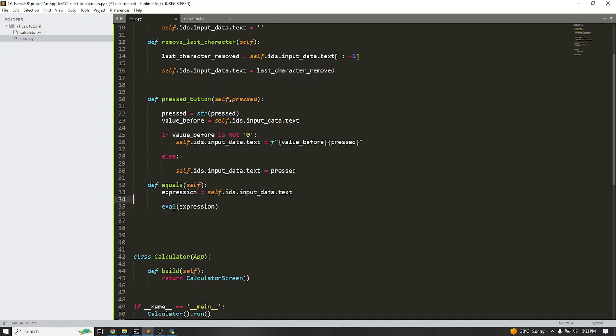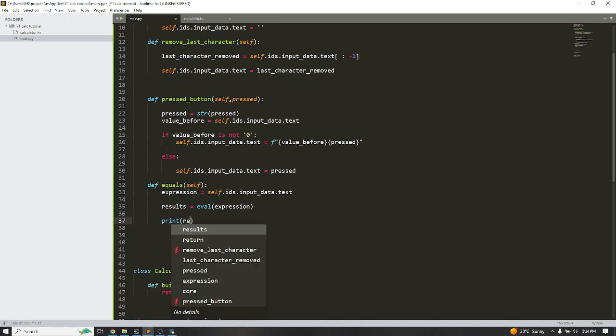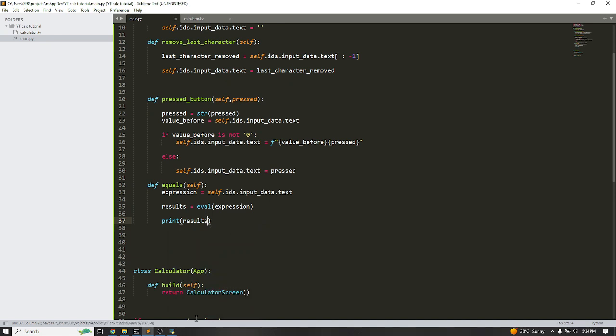It will return the result of the expression, so I just want to save that in a variable called result. I hope that is clear. This is the result, and I just want to print it again on the terminal. So print result, and let's see, before we look at how to put it back on the screen.